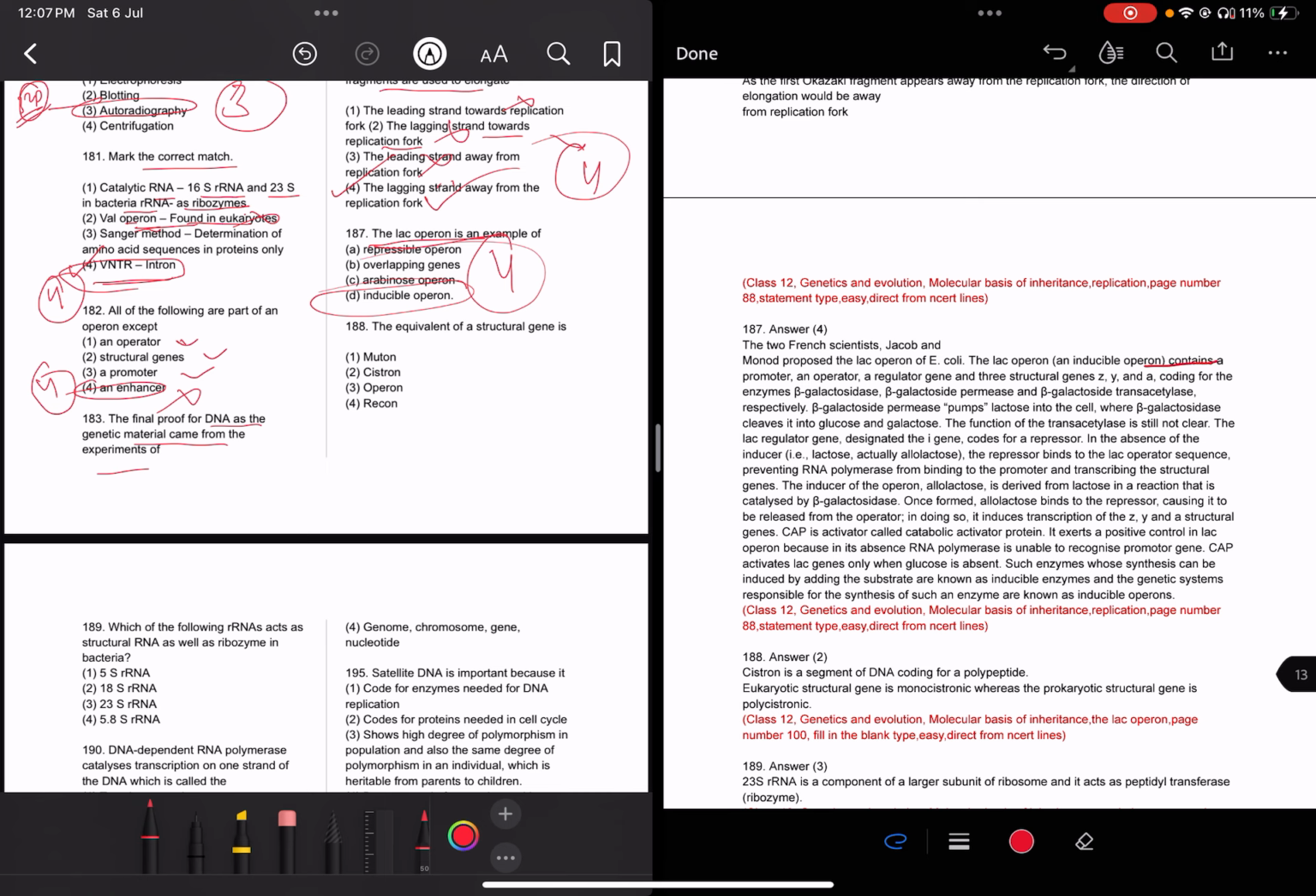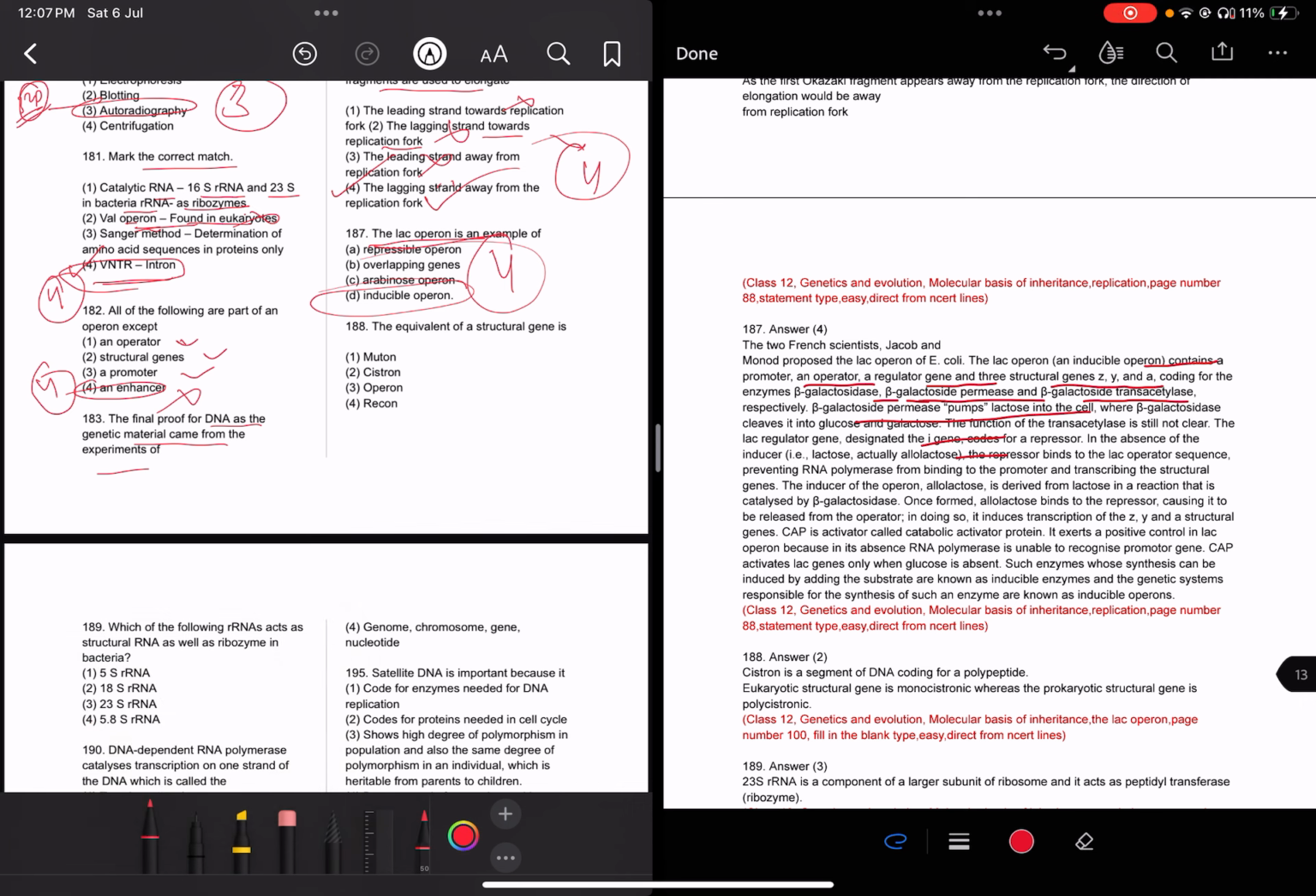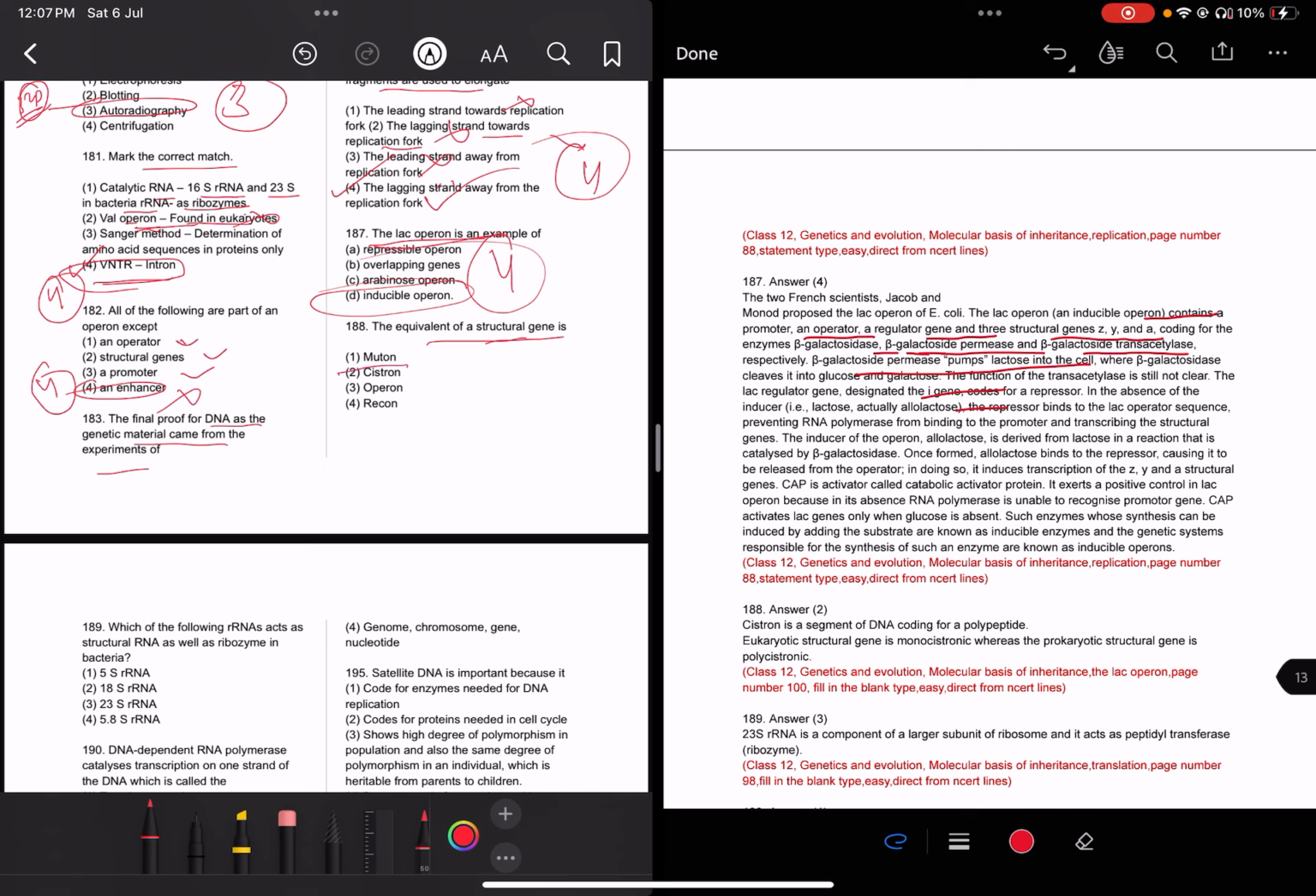The lac operon contains a promoter, operator, regulator gene and three structural genes Z, Y, A, coding for the enzymes beta-galactosidase, permease and galactoside transacetylase. You can read all these details here. Move ahead. The equivalent of a structural gene is the cistron. In a structural gene, DNA to RNA and RNA to protein formation takes place by the DNA segment called the cistron.